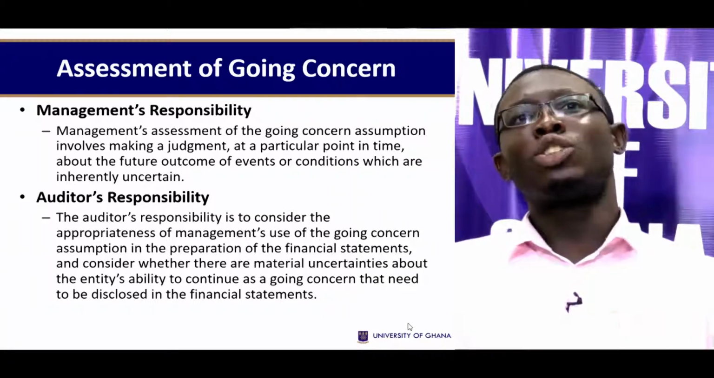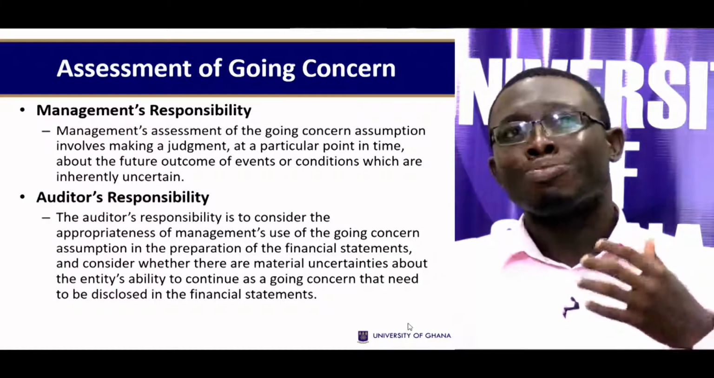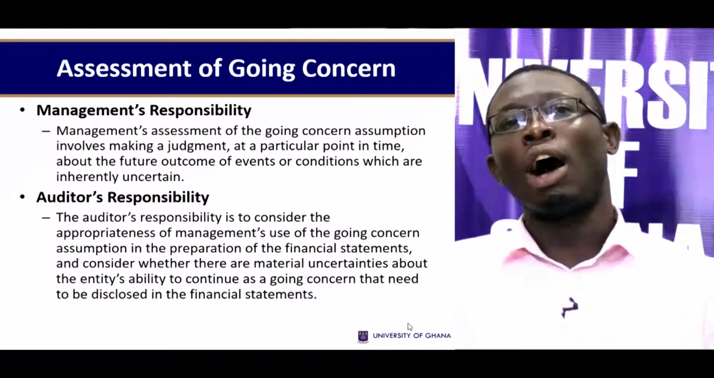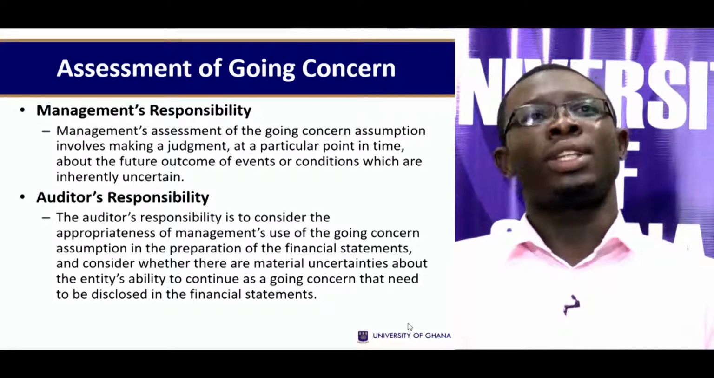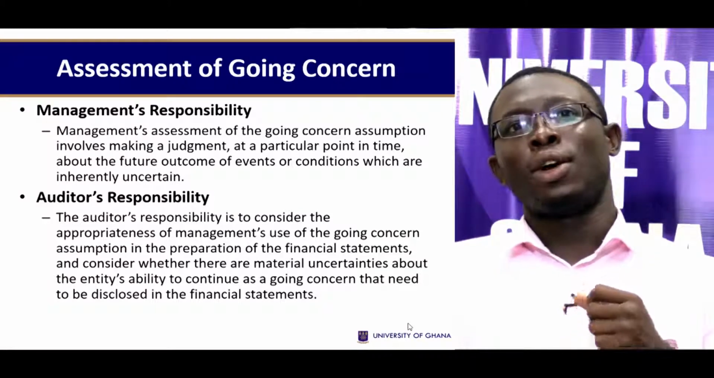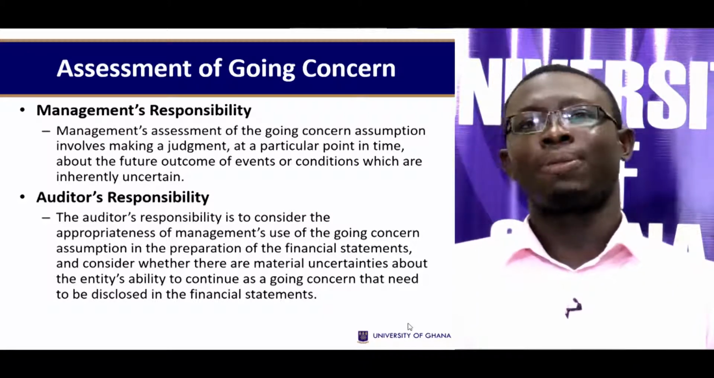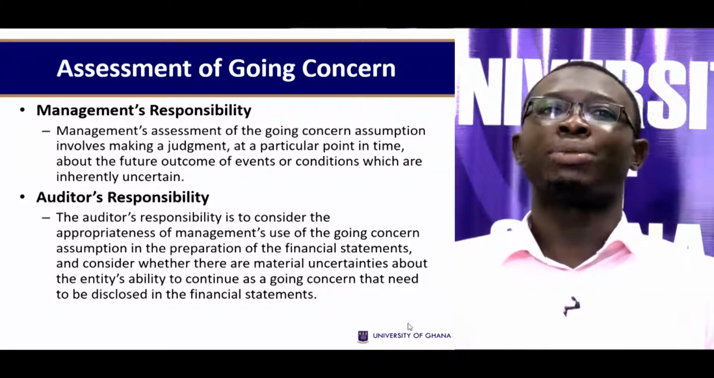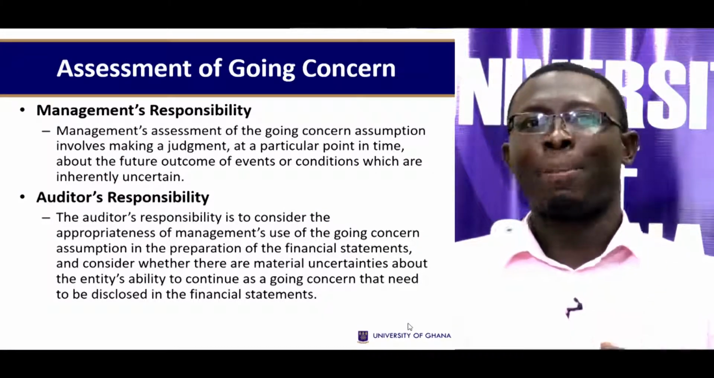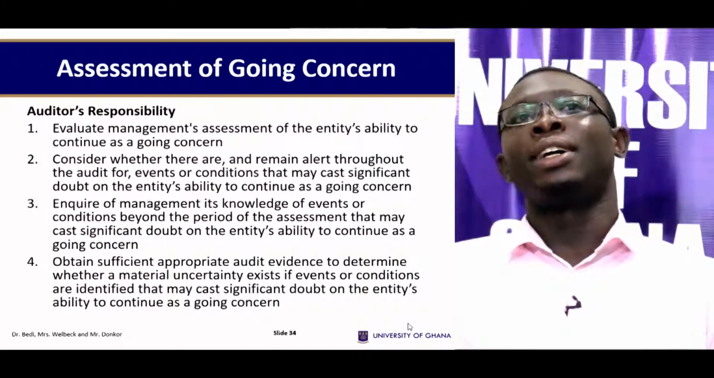It is the responsibility of management to make this assertion. The going concern assumption involves making a judgment at a particular point in time about the future outcome of events or conditions which are inherently uncertain. It is therefore also the responsibility of auditors to consider the appropriateness of management's use of the going concern assumption in the preparation of financial statements, and consider whether there are material uncertainties about the entity's ability to continue as a going concern that need to be disclosed in the financial statements.